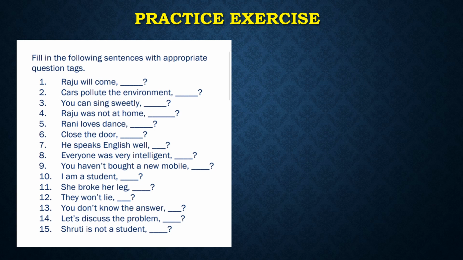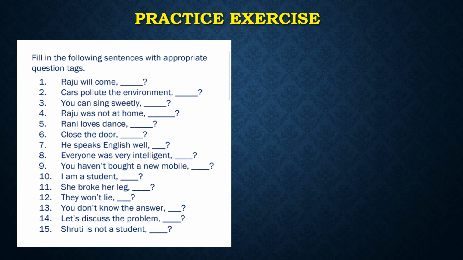Raju was not at home. The sentence is negative. We have a be verb or helping verb in the sentence. So the answer will be was he, because for a negative statement, positive question tag. Number 5, Rani loves dance. So here loves is in a present form. The sentence is in present tense and it is in a positive sense. So it will be doesn't she.